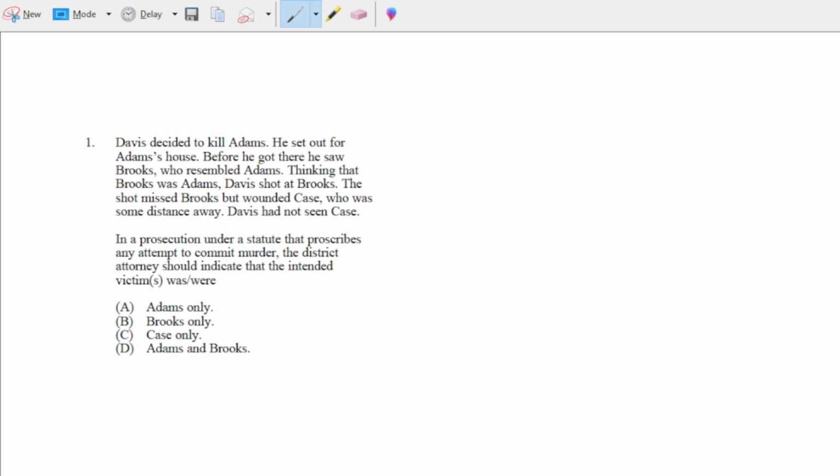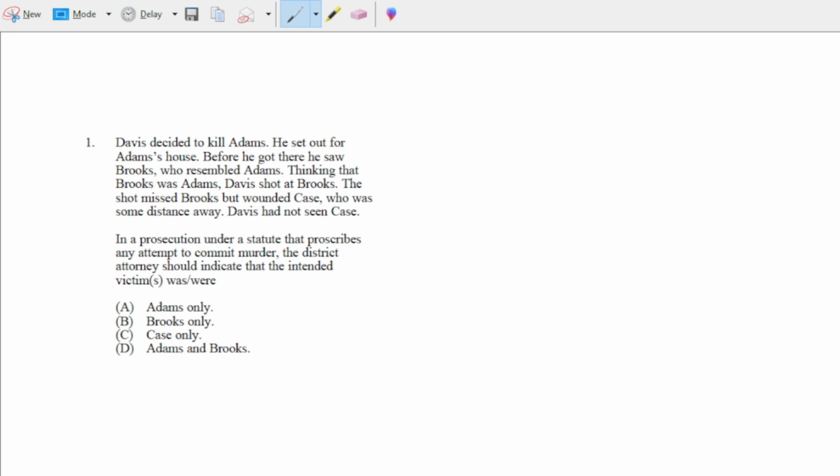And was there a substantial step in this case? Well, yeah, Davis went from wherever he was with the gun, pulled out his gun, aimed the gun, pulled the trigger, the bullet fired, and the crime ultimately was not completed because the bullet missed. So, therefore, the court's probably going to find that Davis is guilty of attempted murder of Brooks because there was intent to kill. There was a substantial step towards completing the crime, but the crime was ultimately not completed because the bullet missed.